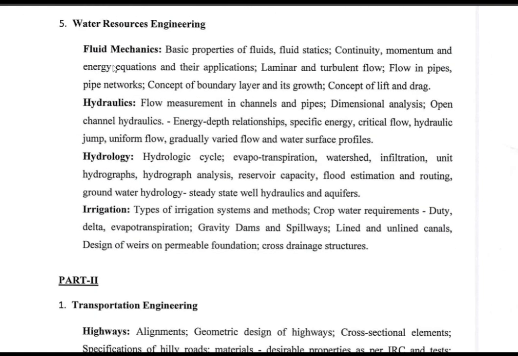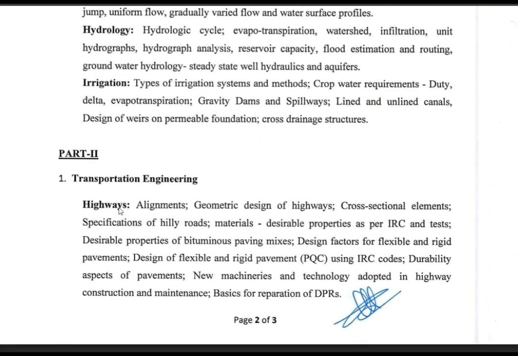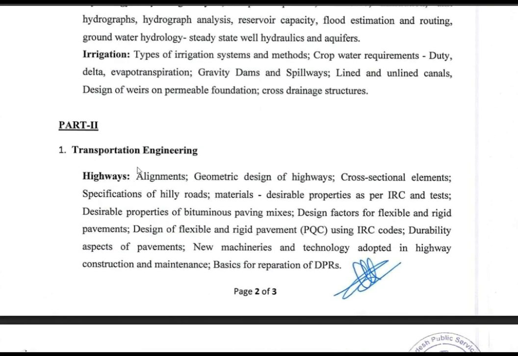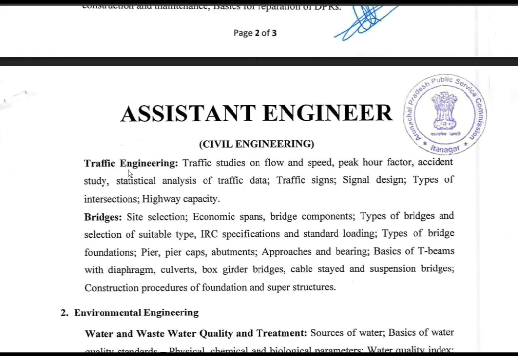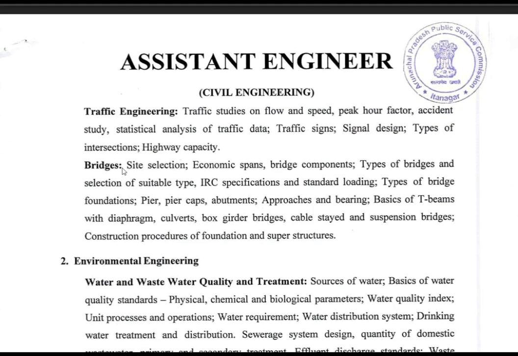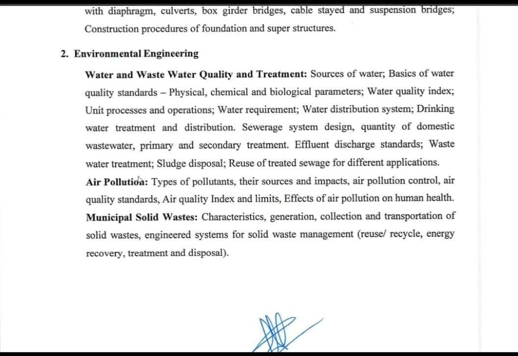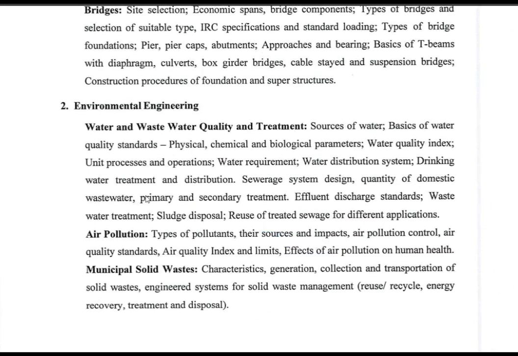So water resource, we have fluid mechanics, hydraulics, hydrology, and irrigation. In part 2, we have transportation engineering, where mainly highway details are there, traffic is also there, bridge engineering is also there. Similarly, in environmental engineering, you can say that we have water and wastewater quality treatment parameters, air pollution is also there, and municipal solid waste is also there.